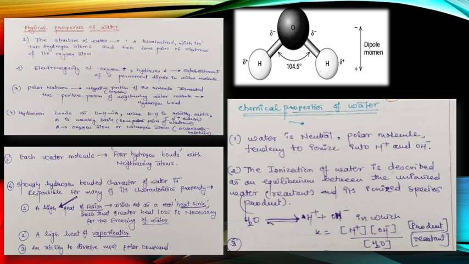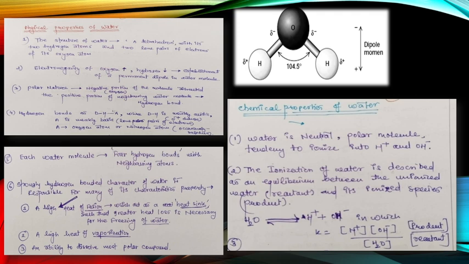If we're talking about chemical properties of water, then water is neutral, having pH 7, a polar molecule, with a tendency to ionize into H+ and OH- ions. Then the ionization of water concept is there. The ionization of water means an equilibrium between the unionized water, that is H2O, which we call the reactant, and its ionized species, that is the product.